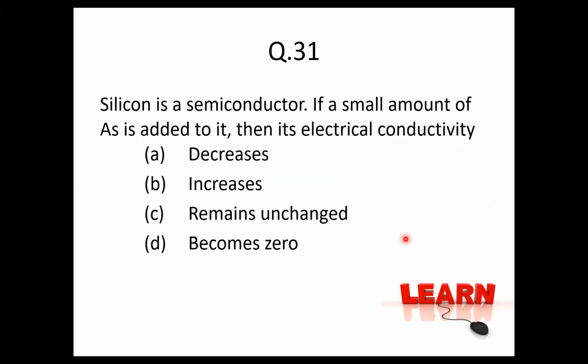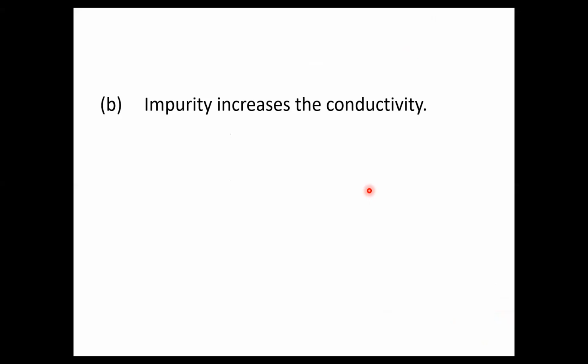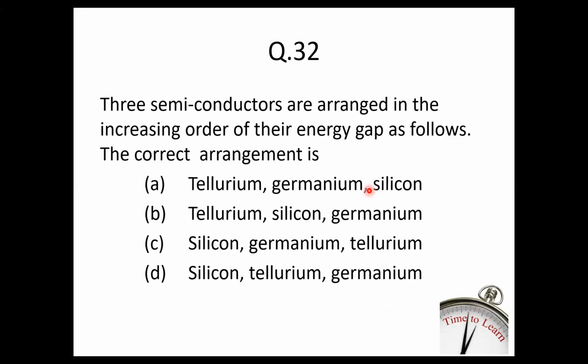Silicon is a semiconductor. If a small amount of arsenic is added to it, then its electrical conductivity. Can you try? What will happen to the electrical conductivity? Yes, the electrical conductivity must increase, because impurity or doping increases the conductivity.